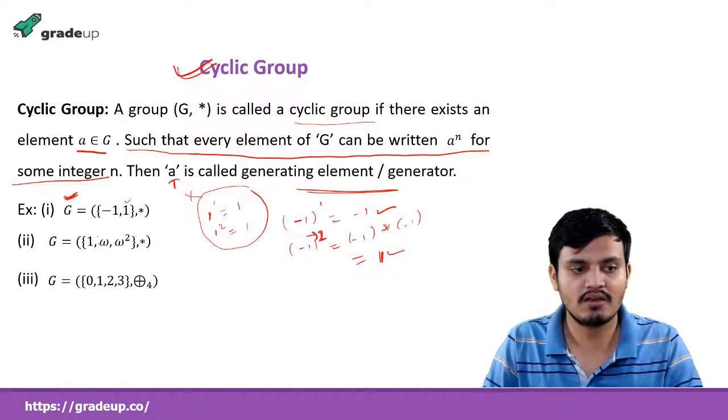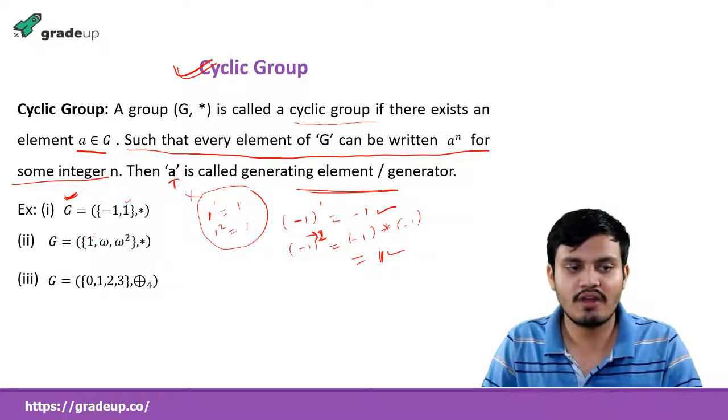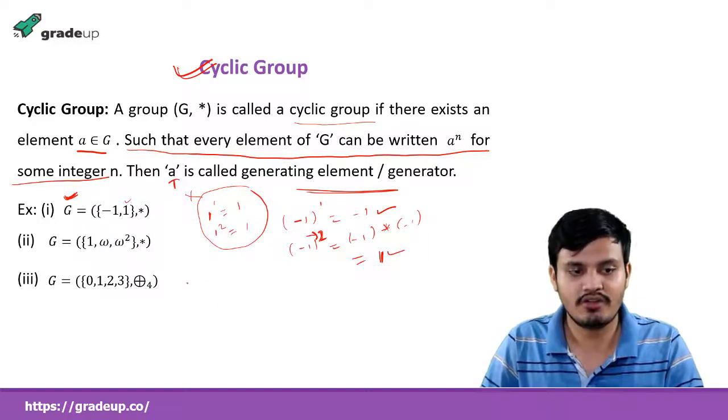Now this example. Here what we need to find is generators. For generator, 1 cannot be the generator because it is multiplication, as I have proved here. Omega may be the generator. Let's see. Omega 1 is omega.